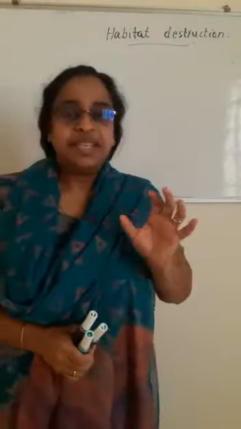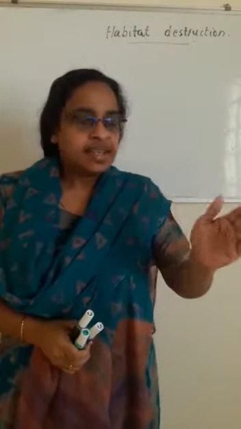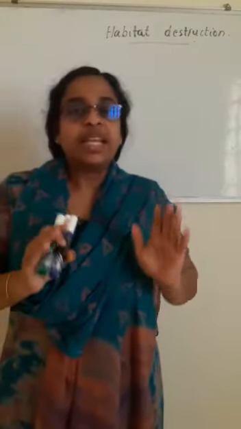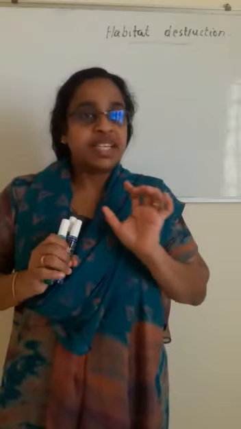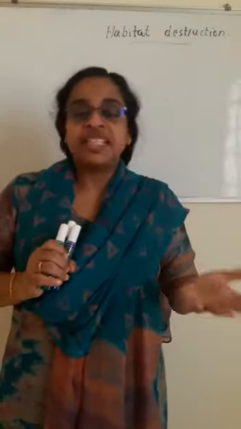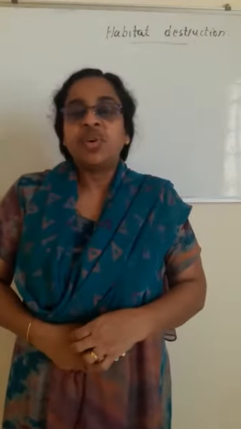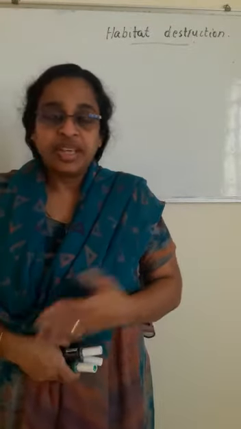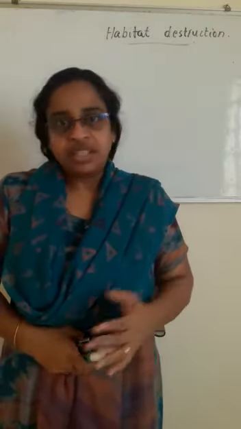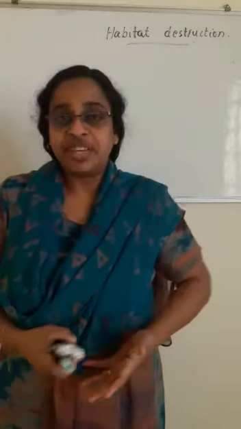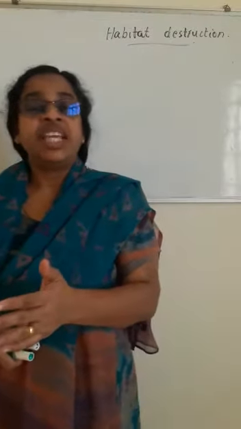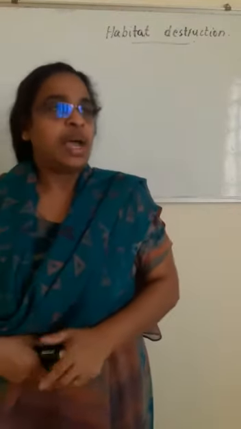You know that habitat means the surroundings or the place where an organism lives. I'm telling you, organism, it can be a plant, it can be an animal. So the place where an organism lives is known as habitat. For example, which is the habitat of fish? It's the water. Okay, and that also can be different. Some fish are living in fresh water, some of them are living in marine water. So habitat is the place where an organism lives.